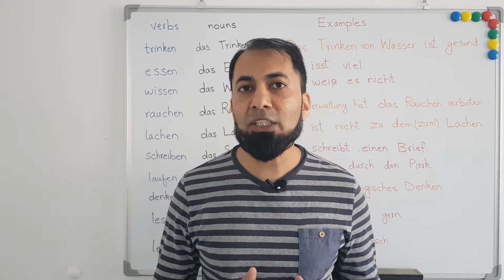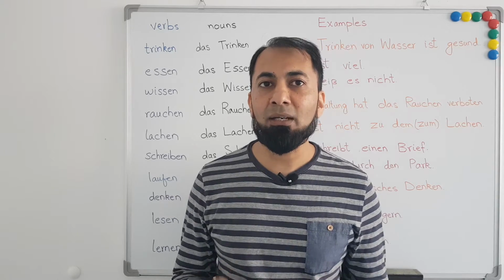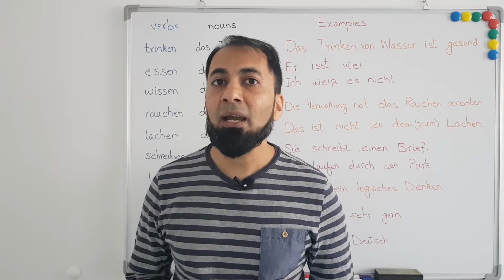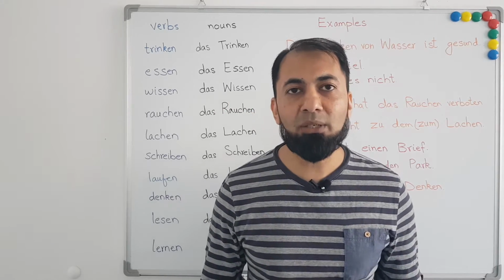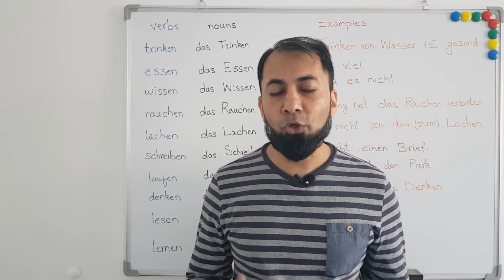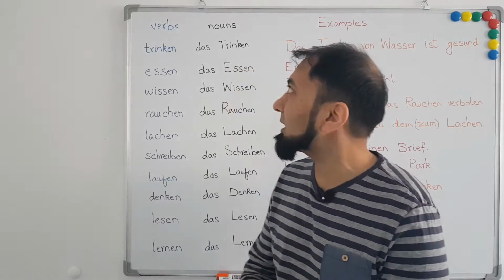And we know that all the German nouns, they start with the capital letter and they always have one article or one gender, and all those verbs which can be used as nouns in German language, they all are neuter nouns and they have the article das. So let's start with the first example.